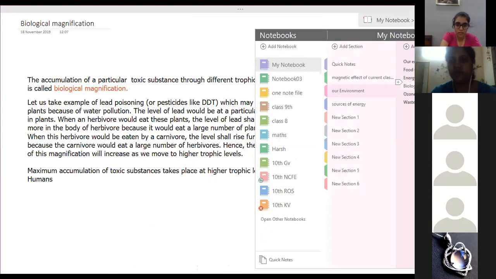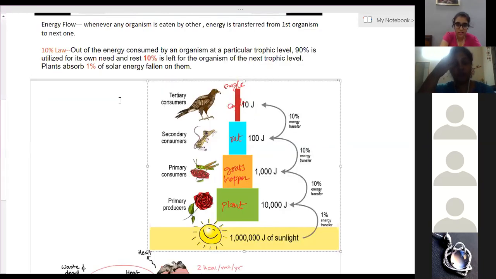Biological magnification. In this one, 2-3 questions are there. First one is the 10% law. The second one is the percentage of the amount of energy available to the different trophic levels. They will ask you questions. I will give you questions next class, so you can find out the values. Next, the energy flow is unidirectional. It's not bidirectional. Why? But the nutrient flow is cyclic.